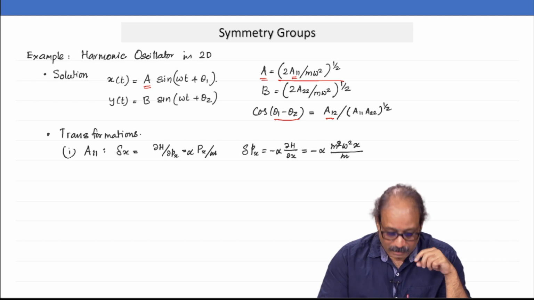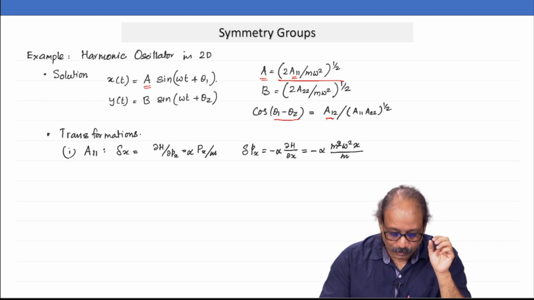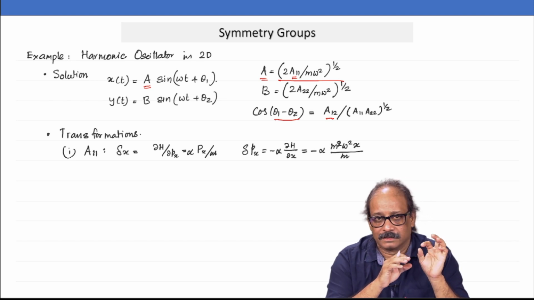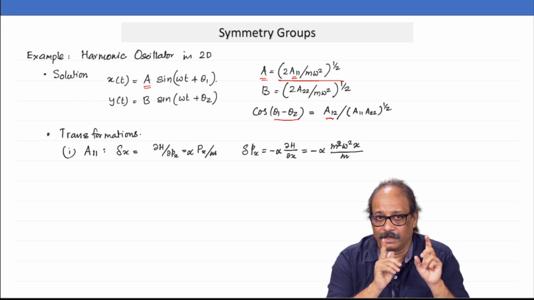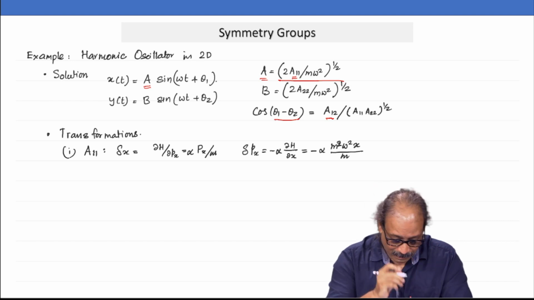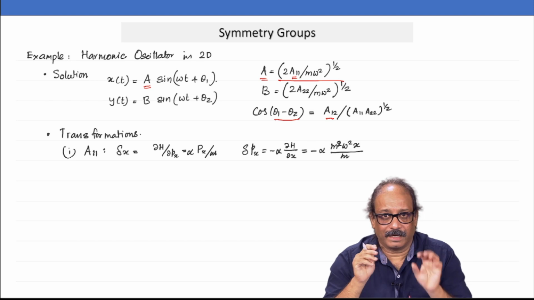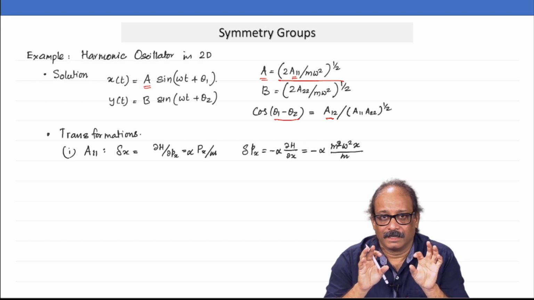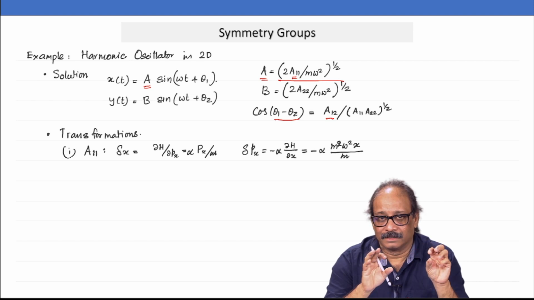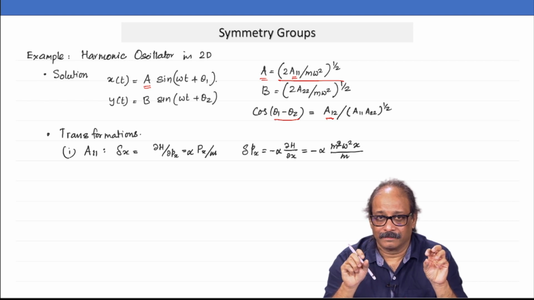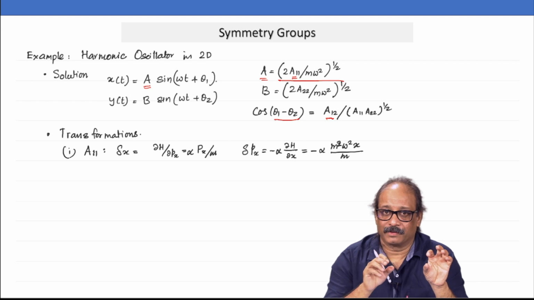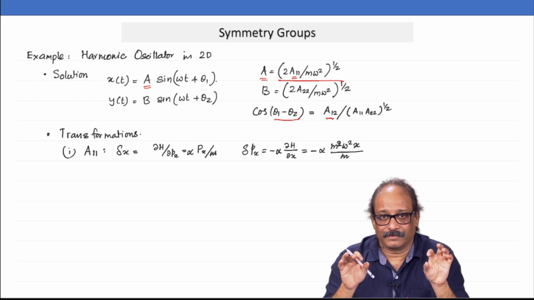Now, how do I look at this? So, this is similar to the rotation, but with a slight difference. Remember, in the rotation, if I had x and px, if I do a simple rotation, then delta x would be proportional to px and delta px will be proportional to minus of x.